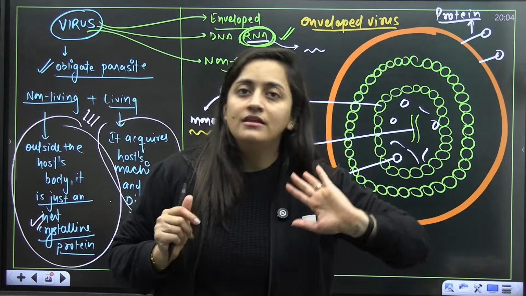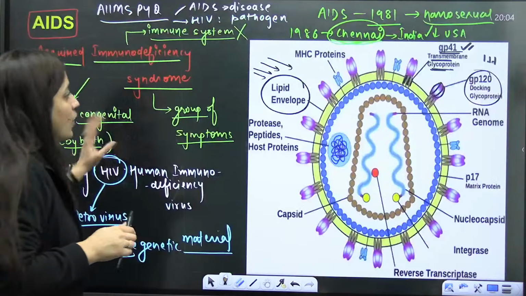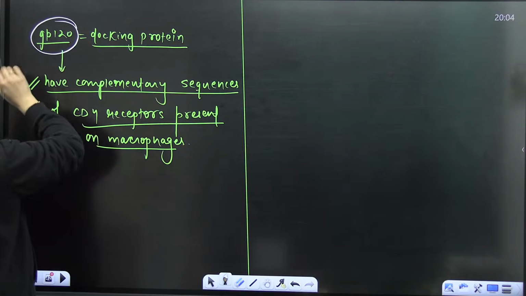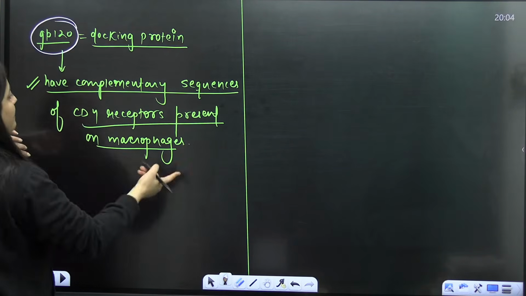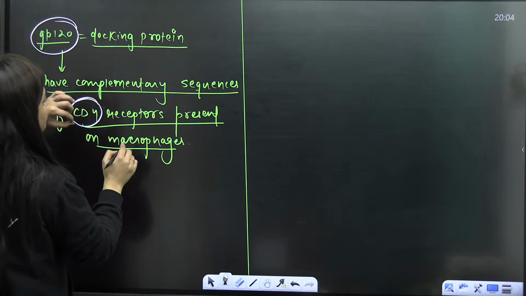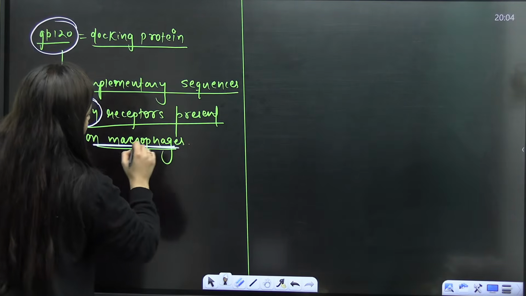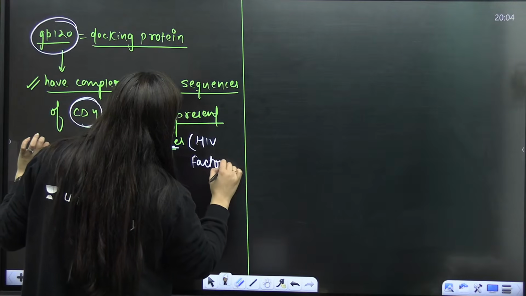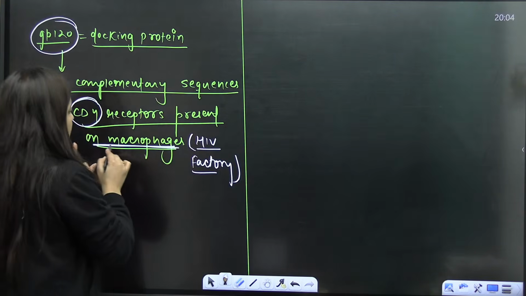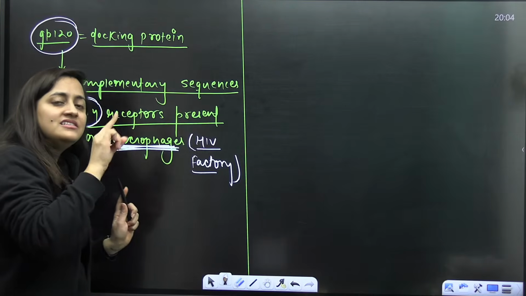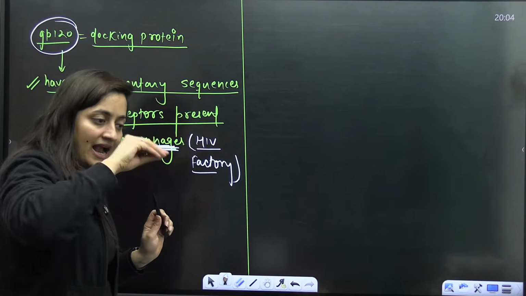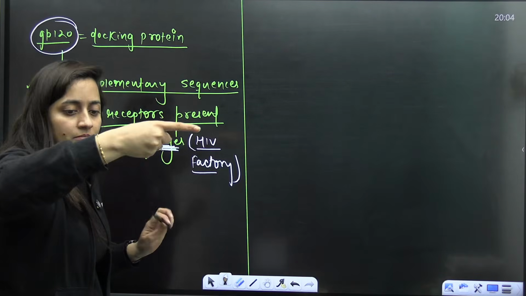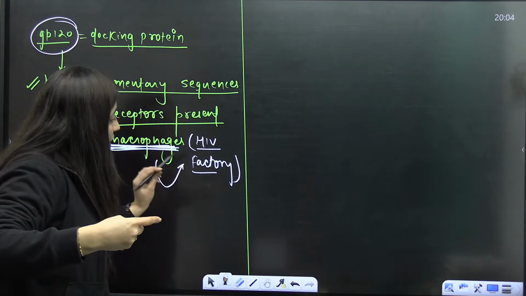Firstly, it has to enter the host body, and what is that entry point in the case of HIV? GP120, as I said, is the docking protein. It has complementary sequences to the CD4 receptors present on the macrophages. So what are macrophages? Obviously, they are cells present in the body. They are also considered the HIV factory, because this virus will enter these macrophages, hijack them, and use them to multiply its own number.